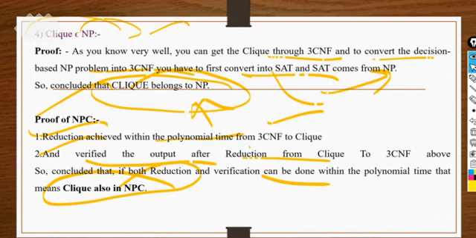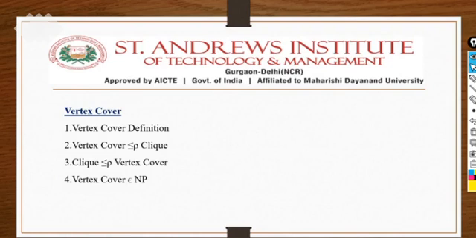So what is next here? Vertex cover. Up to now we have covered 3CNF, then whether the clique problem is NPC or not. Now it's time to take care of vertex cover. The next problem is vertex covering. The same thing we have to perform, four steps for each and every problem. Now we have already covered in the previous lecture that the satisfiability problem is in NPC.